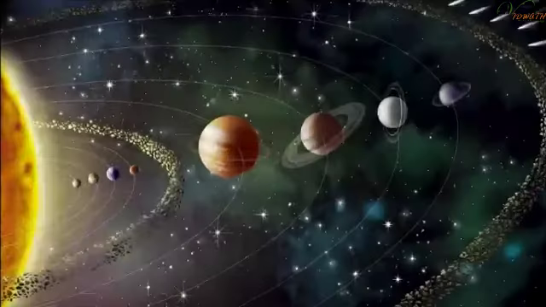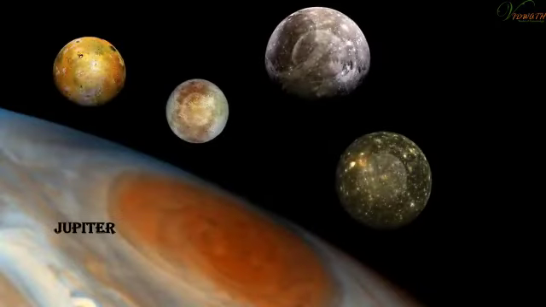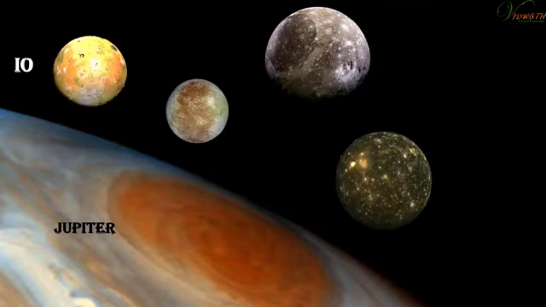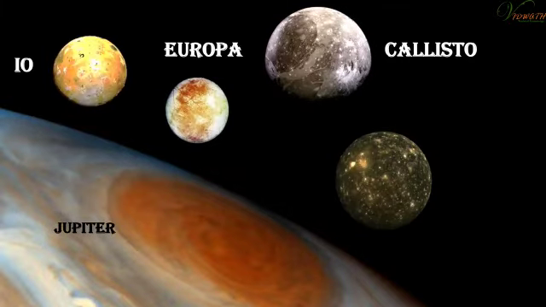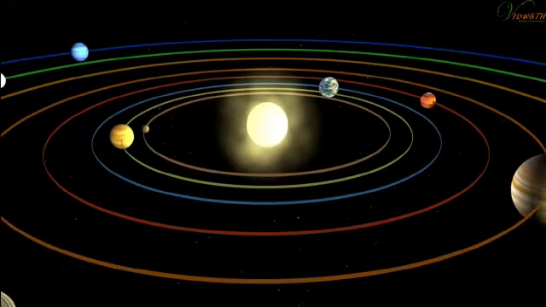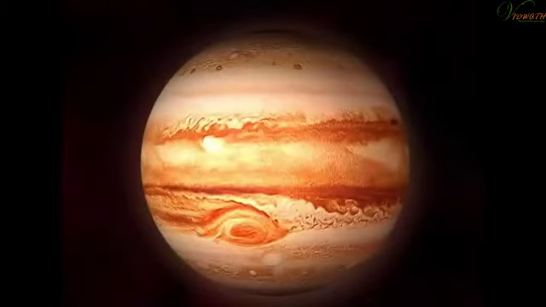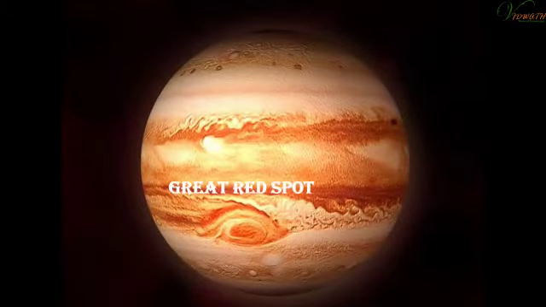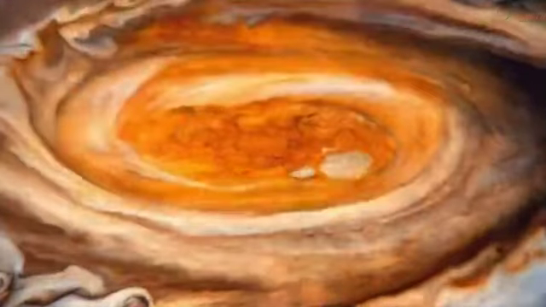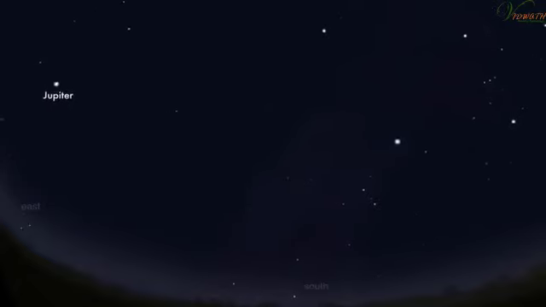Jupiter is the largest planet in the solar system. Jupiter has four large moons called Io, Europa, Callisto, and Ganymede, and many small moons. It rotates the fastest among all planets. It has the famous Great Red Spot, which is a great hurricane on Jupiter. It has faint rings around it. Jupiter can be seen in the sky easily as it appears quite bright.